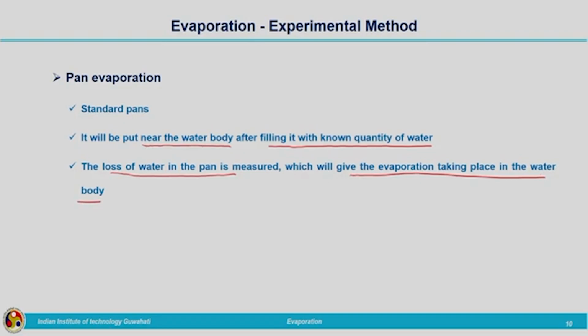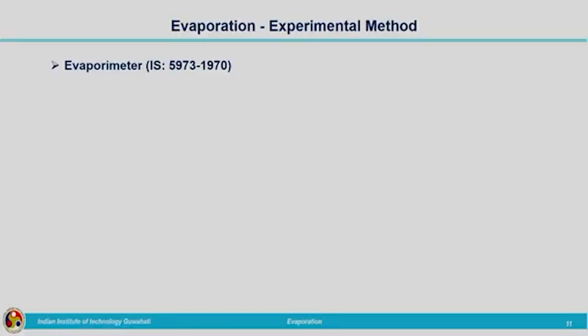We are keeping a pan filled with a known quantity of water, and due to evaporation some water will be lost to the atmosphere. That amount will be measured. There will be measuring mechanisms within the pan itself. The pan commonly used in India is the evaporimeter, and the IS code related to that is IS 5973 1970.